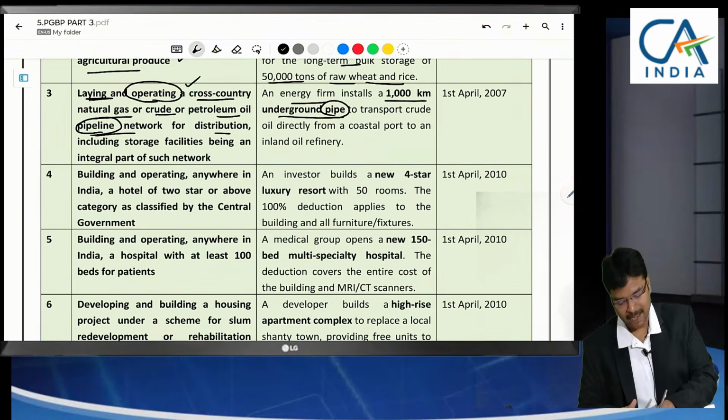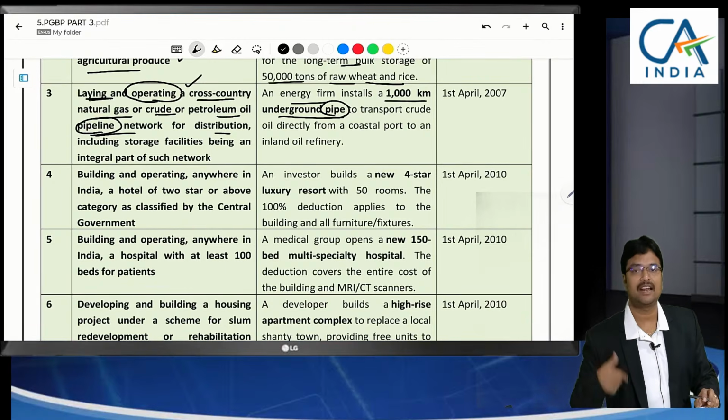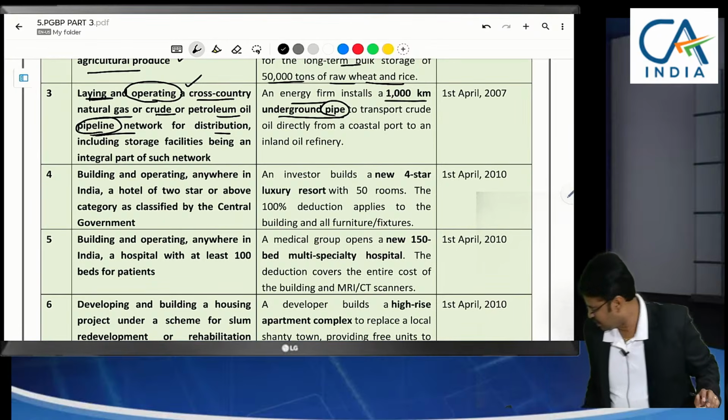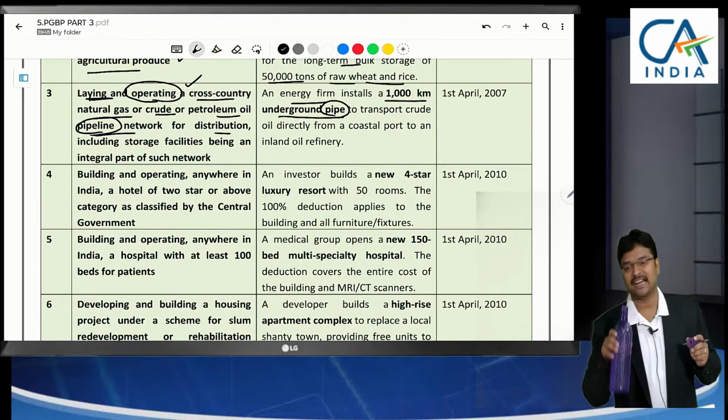To build these pipelines, if this is a government project, the government will reimburse us. That reimbursement is an income out of which we can claim deduction of our capital expenditure.